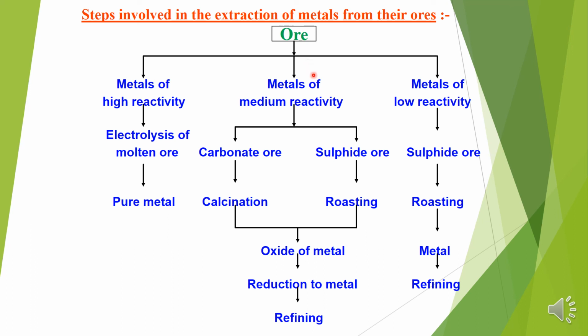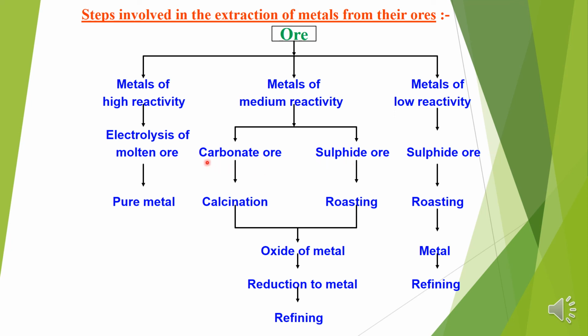Second category, metals of medium reactivity or moderate reactivity. Children, moderately active metals are extracted from the earth crust in the form of carbonate or sulfide. For example, zinc carbonate and zinc sulfide.